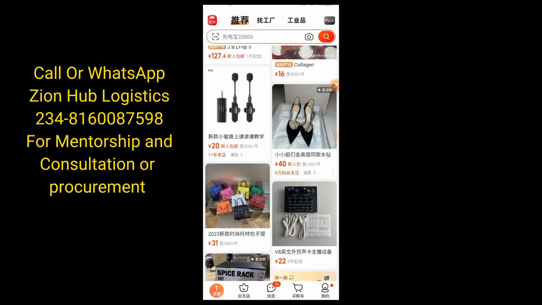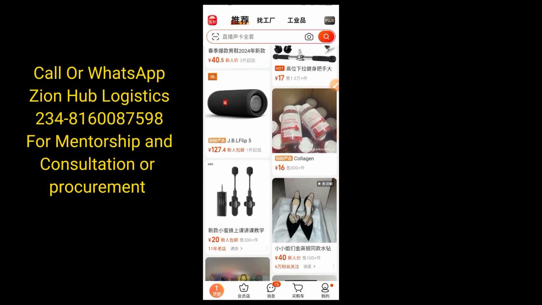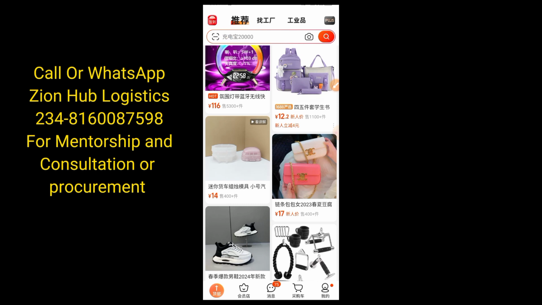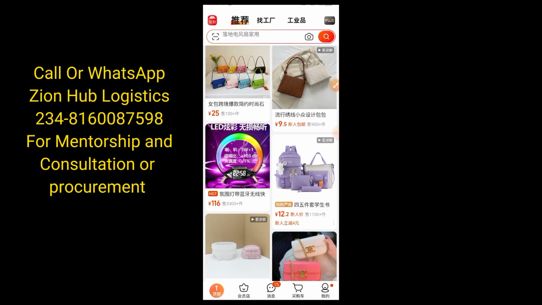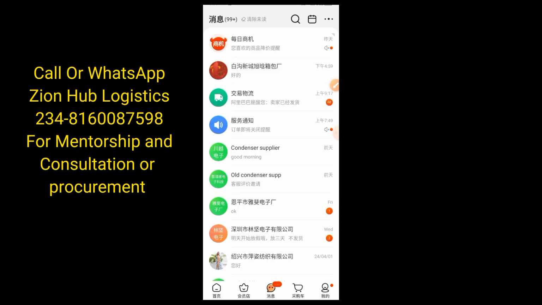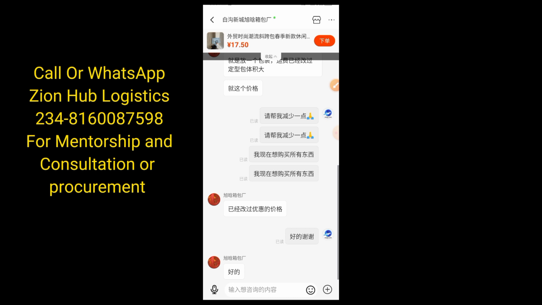That having been said, let's head into the practical session of it, right? So I told you that I normally do procurement. So if you want us to help you do procurement, we are available for procurement services, right? So this is one of my students that I'm helping to procure this bag, and she's buying everything from a supplier, right? So we don't need to pay for a whole lot of local shipping fee, because the supplier will be the one packing everything together and shipping it at once, right? So let's dive into it. Now, this is my conversation. Let's start with the conversation from the supplier.